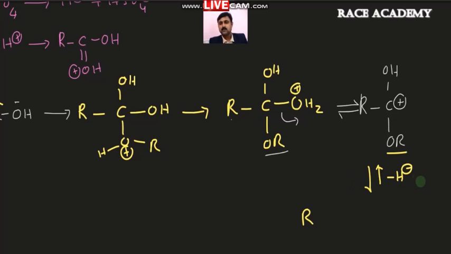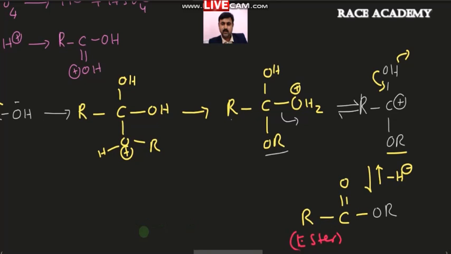If you take the removal of this one, then ester will be formed. But you can't remove it immediately, because this bond is a stronger bond. To satisfy this carbocation, this bond will come here. At the same time, hydrogen will go as an H+ ion. Then the result is nothing but RC double bond OR, RCOOR. This is called ester.